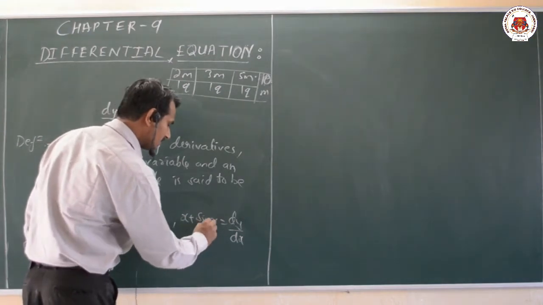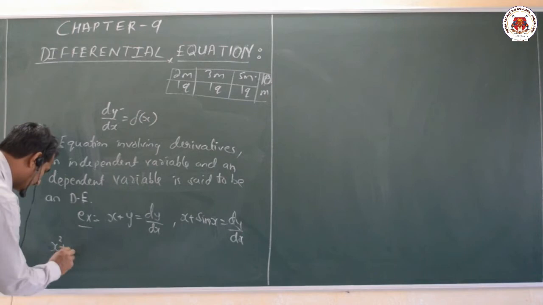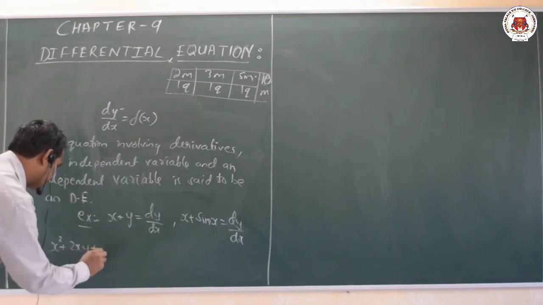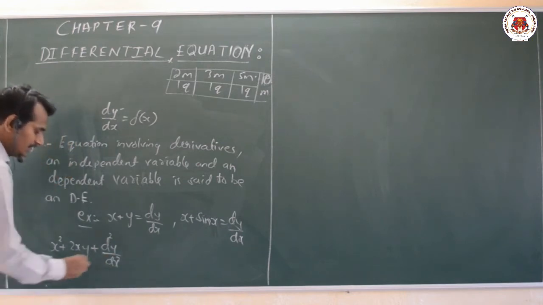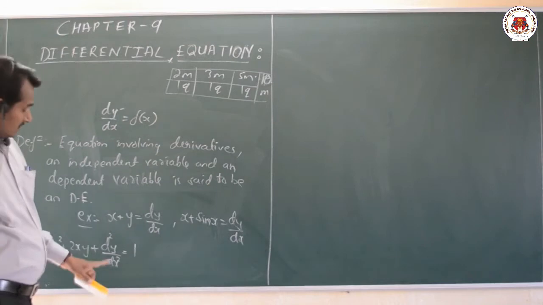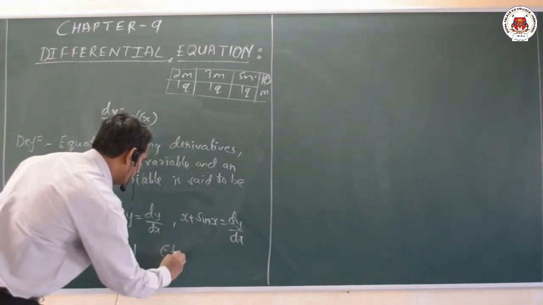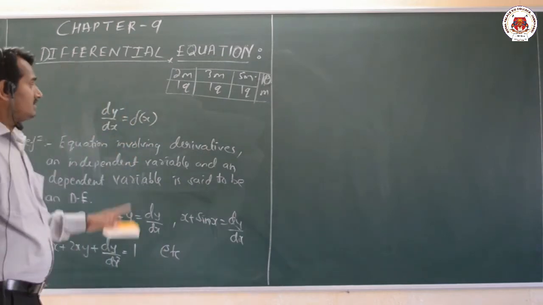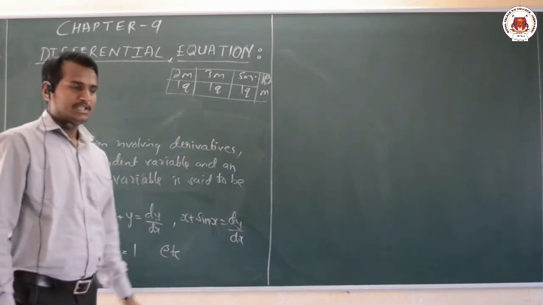Then we can take x square plus 2xy plus dy by dx, or d square y by dx square equal to 1. These are all examples of simple differential equations.